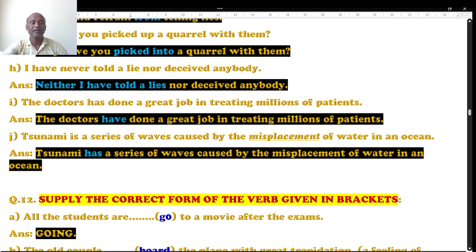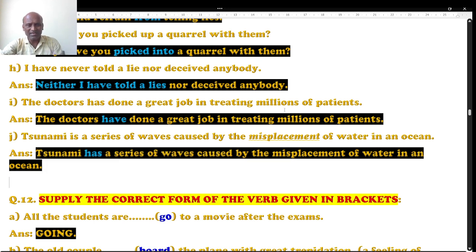Tsunami is a series of waves caused by the displacement of water in the ocean. See, the right answer is tsunami has a series of waves, not tsunami is a series of waves. Tsunami has, so tsunami has a series of waves caused by the displacement of water in the ocean.